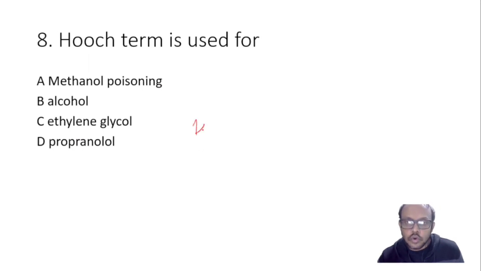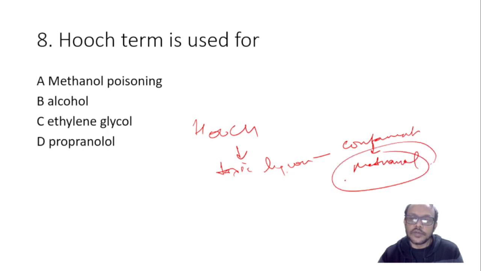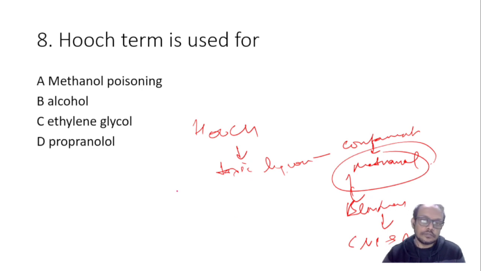Hooch, hooch is जहरीली शराब. हम लोग अखबार में देखते हैं ना, न्यूज़पेपर में आता है. Hooch is actually a toxic liquor due to the contamination or intentional use of methanol in the liquor. This methanol is very toxic. It can cause blindness initially, and high doses cause serious depression and cause death. So, here methanol poisoning is the answer.